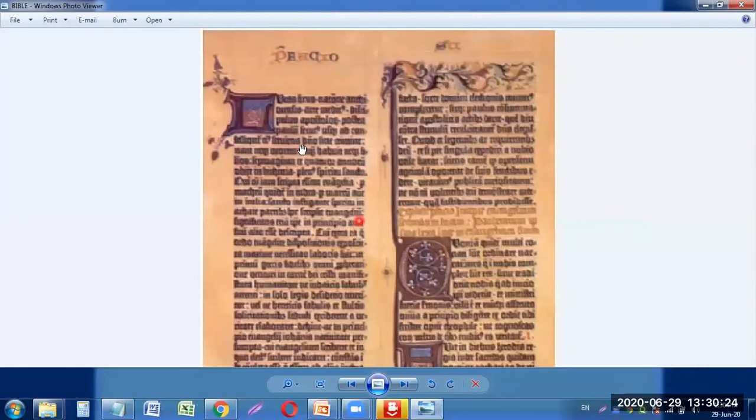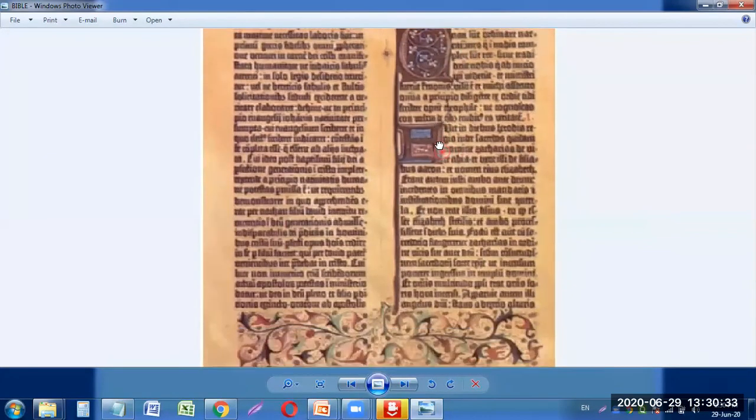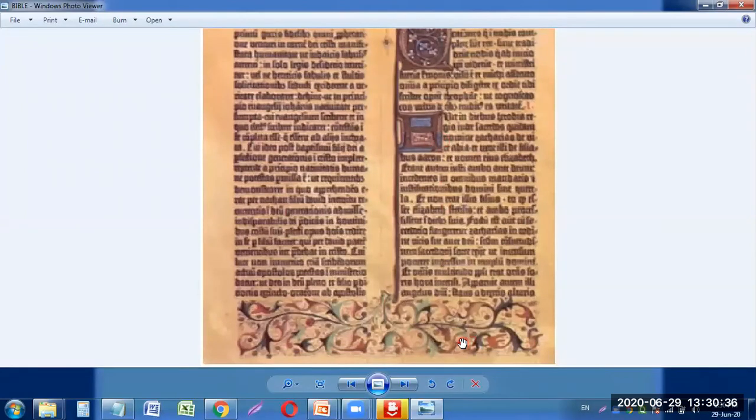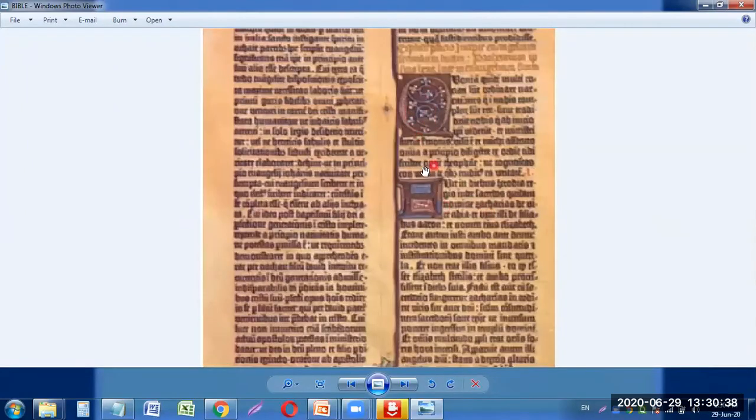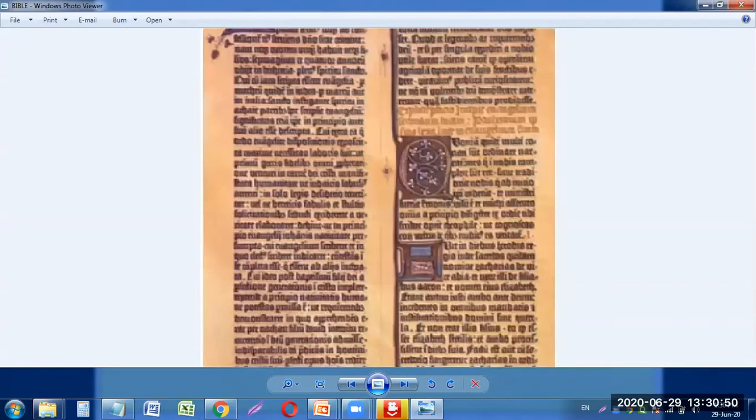Let us see one of the pages from Johann Gutenberg's Bible. Let us see a page of the Bible. You can see over here closely that there are many illustration designs. Isn't it, you can see a lot of designs. So these spaces were left blank for the rich people also, so that they could choose their own design. You can see at the bottom also many designs are there. These spaces, people used to make these designs by hand. Only printing was done with the Johann Gutenberg machine, but these designs were made by hand.